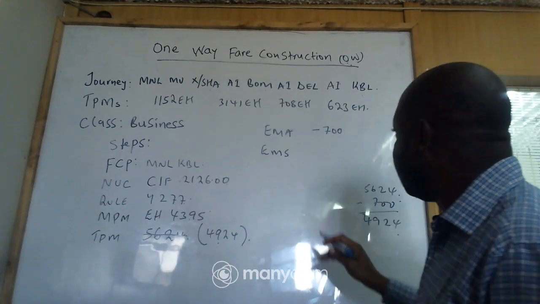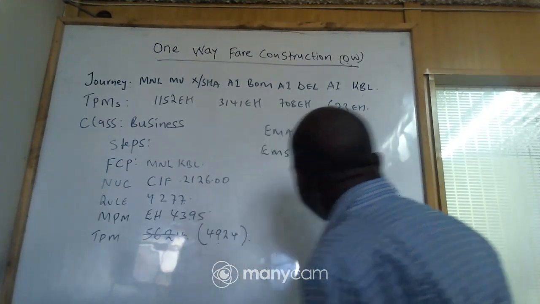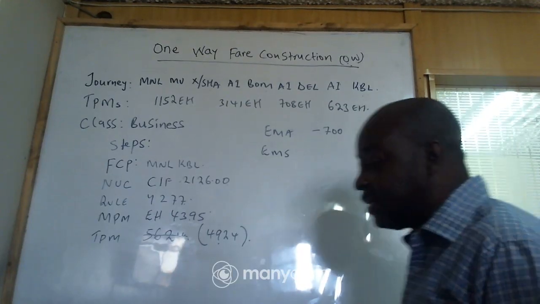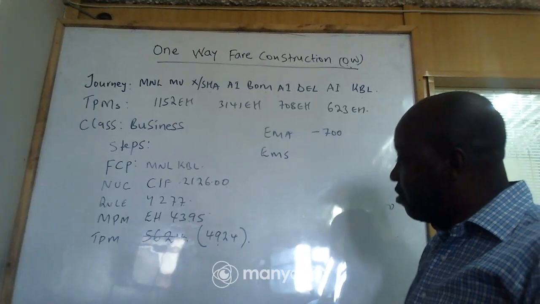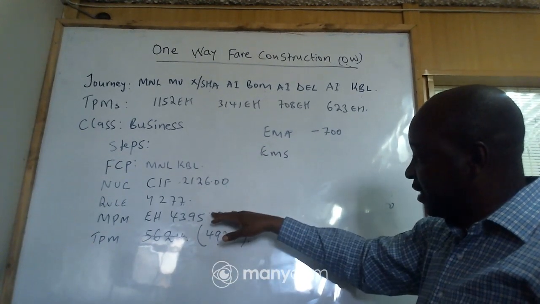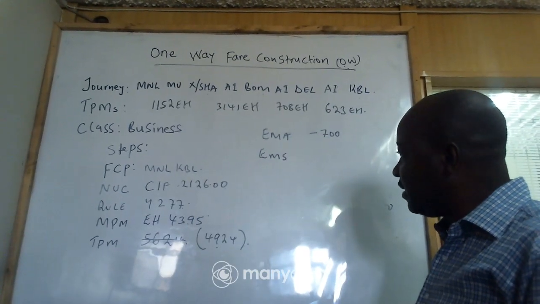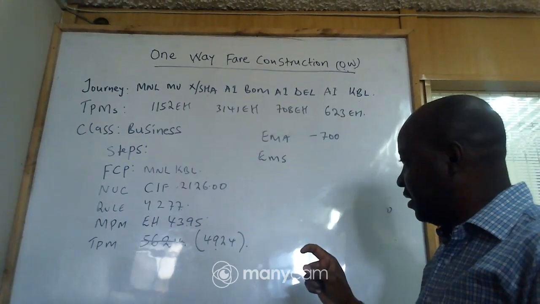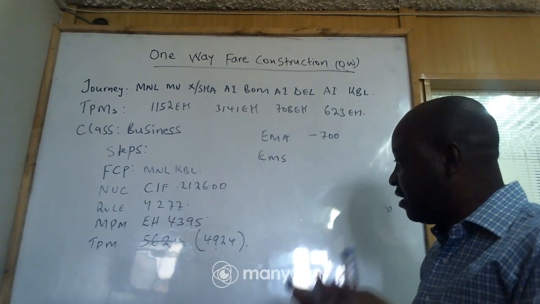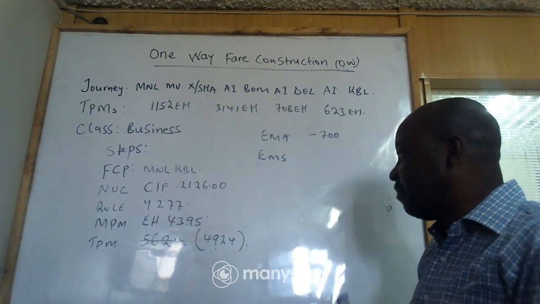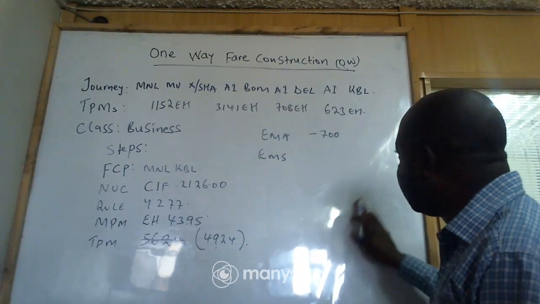So what do we do? So let us look at the EMS. EMS here means excess mileage surcharge. If I say excess mileage surcharge, what do I mean? Because this client has gone more miles than what is expected, we have to surcharge the client. Surcharging means there's a percentage we shall get from the two, so that we work with it on the fare and we tell the client to pay that percentage on top of the fare that was quoted initially.